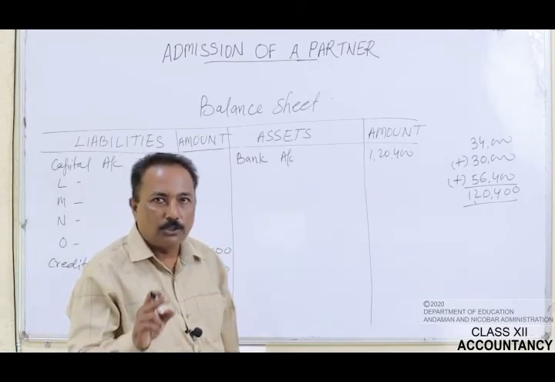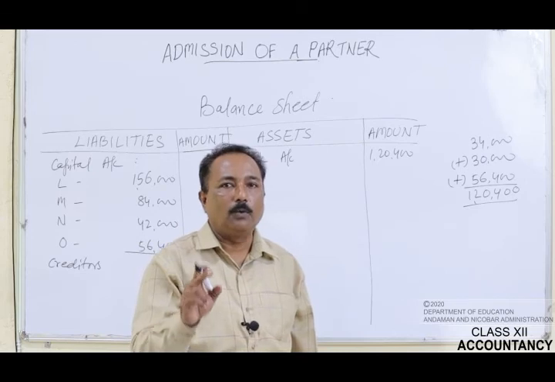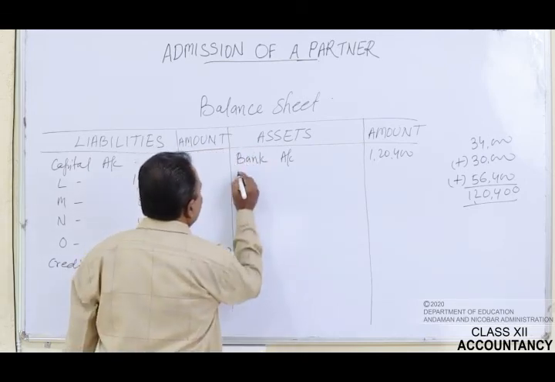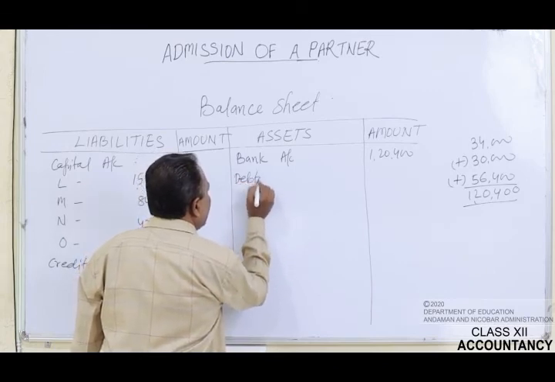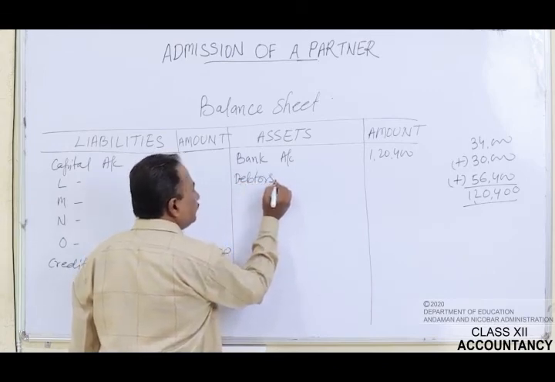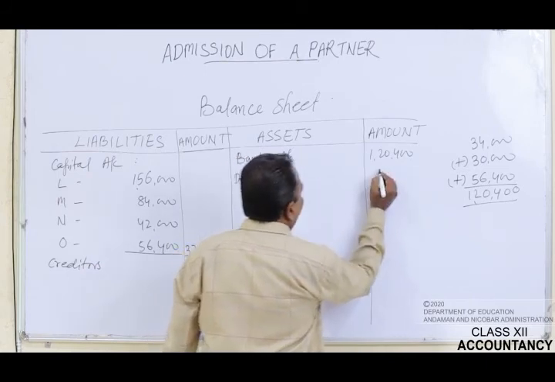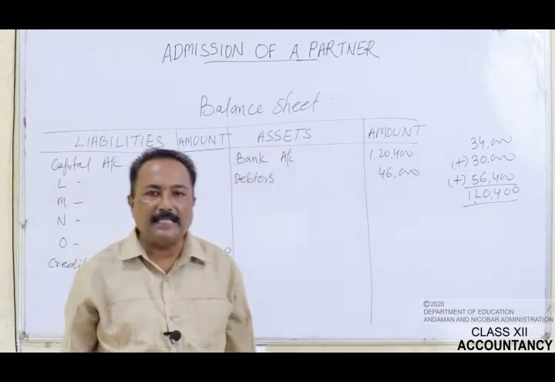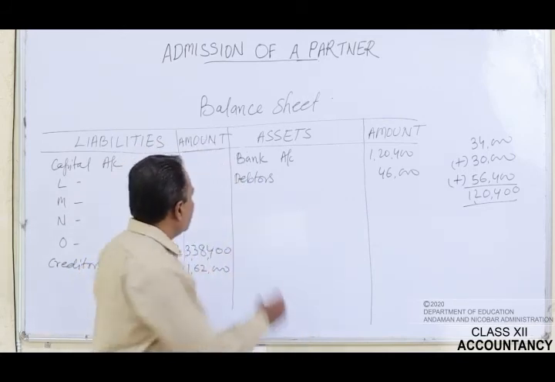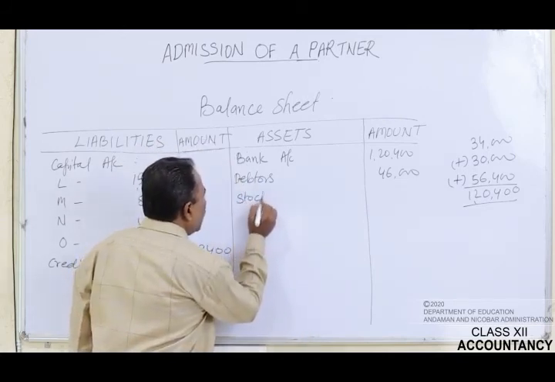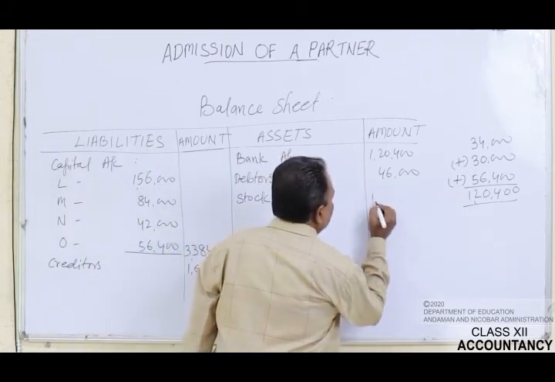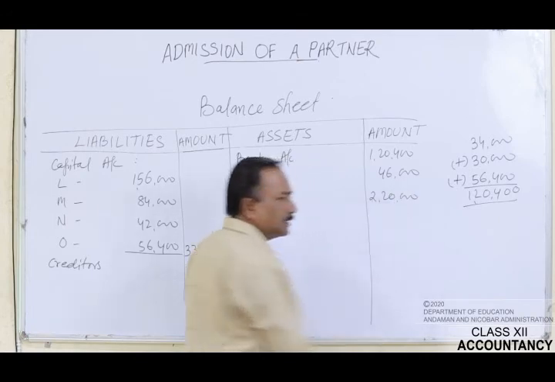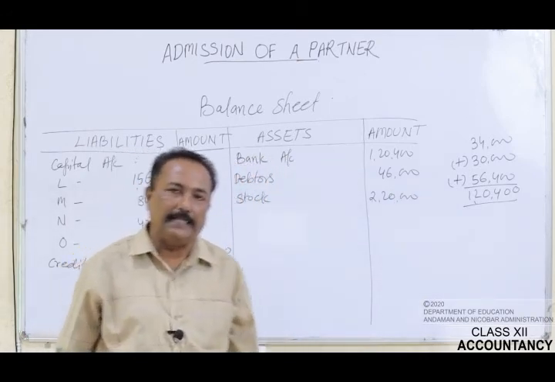Now, let us pass on to the next item of the old balance sheet, and that is the debtors. Debtors shown in the old balance sheet were rupees 46,000. That amount has to be recorded here. Now, the next item is stock. It is rupees 2,20,000. Write down the same figure because there were no adjustments relating to the stock.